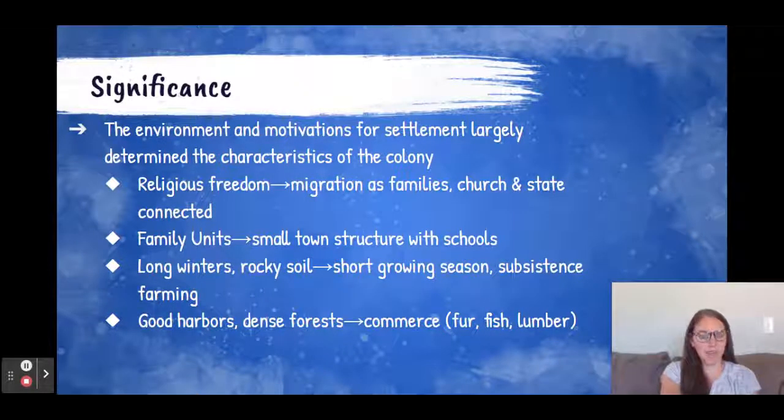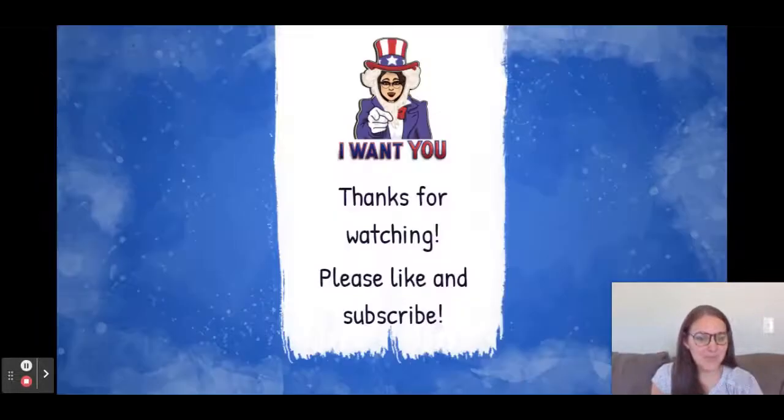Because they came in family units, we're going to see this area have a small town structure that also included schools. We don't see that in areas, for example, like the Chesapeake. Because of long winters and rocky soil, we have a short growing season, which meant only subsistence farming. But the good harbors and the dense forests meant that commerce or trade was more available. And so there's kind of your nuts and bolts here of the New England colonies.